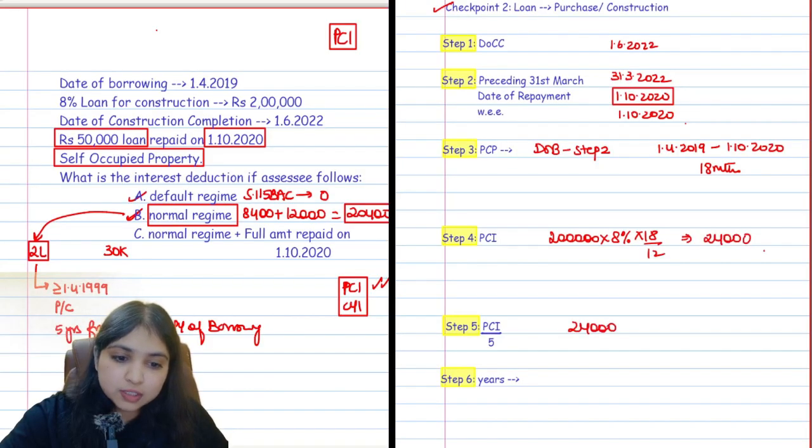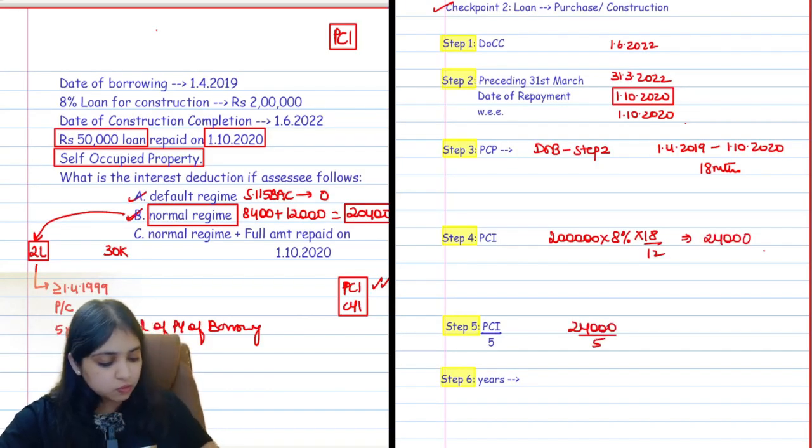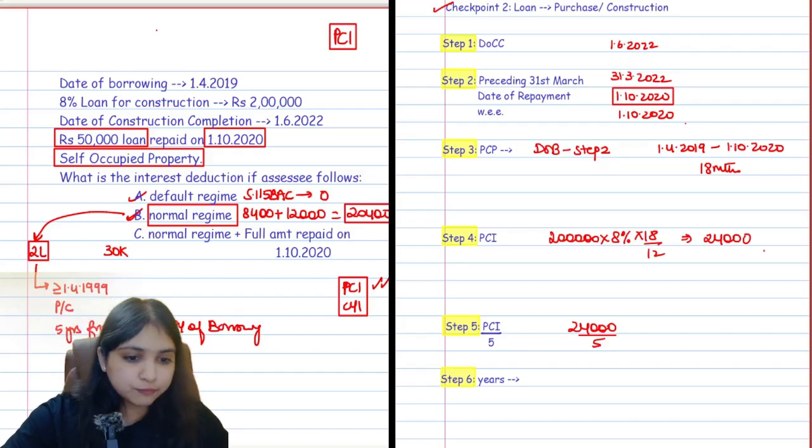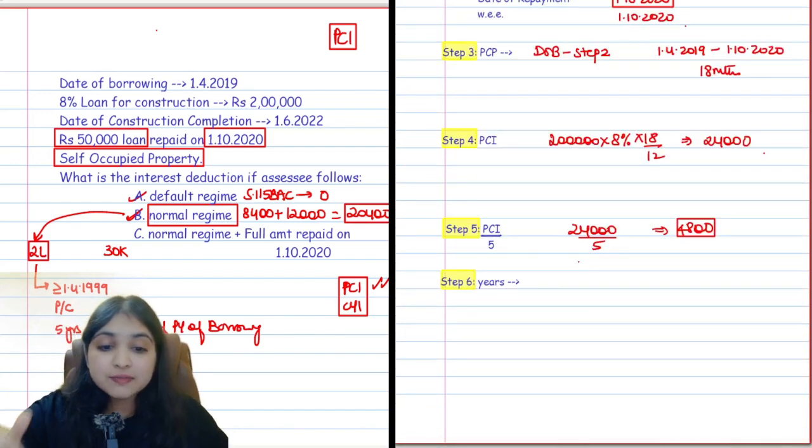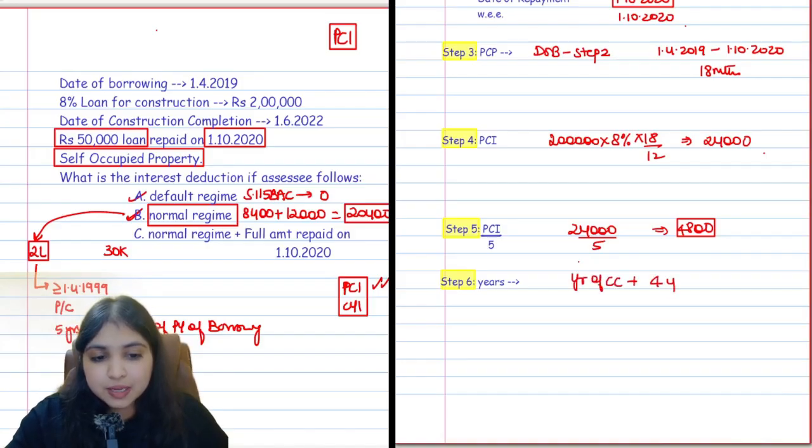This 24,000 is what you will divide by 5. So 24,000 divided by 5 would be 4,800. This is the amount of pre-construction interest that you will enjoy for how many years? For 5 years. 5 years starting from when? From the year of construction completion. All that will remain the same. So what is the year of construction completion? That year plus 4 more years.